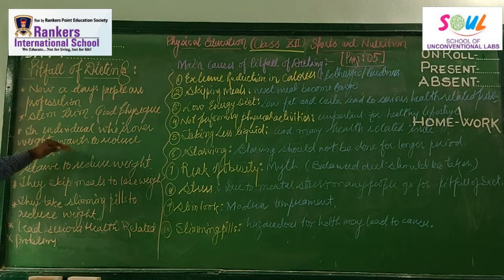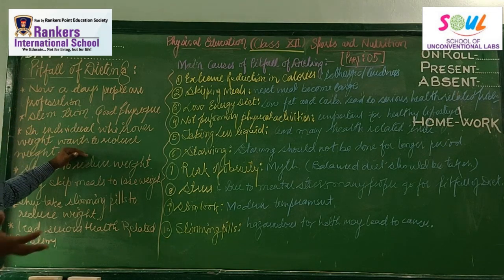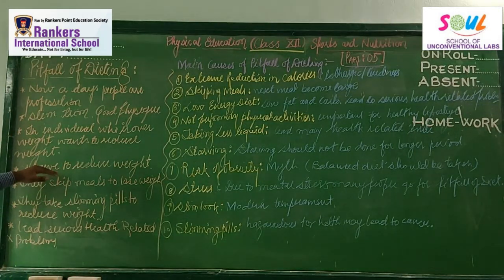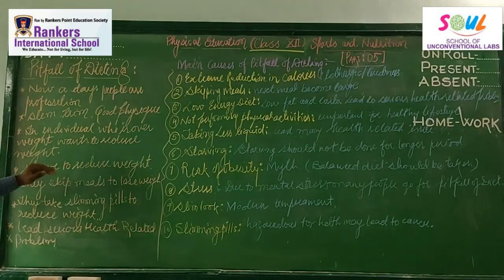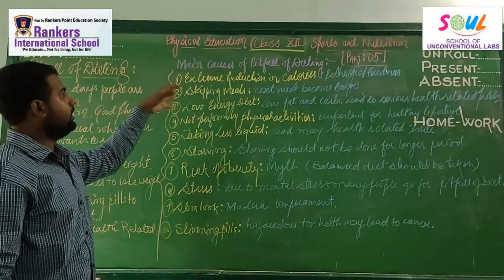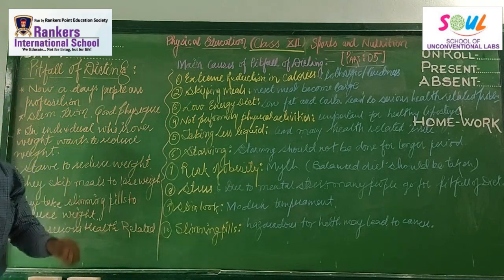An individual who is overweight wants to reduce weight, so extreme reduction of calories goes on. Some of them go for starving to reduce weight. Some of them skip meals to lose weight, which is not okay. Some of them take sleeping pills and develop serious health problems. Then we talked about the main causes of the pitfall of dieting.